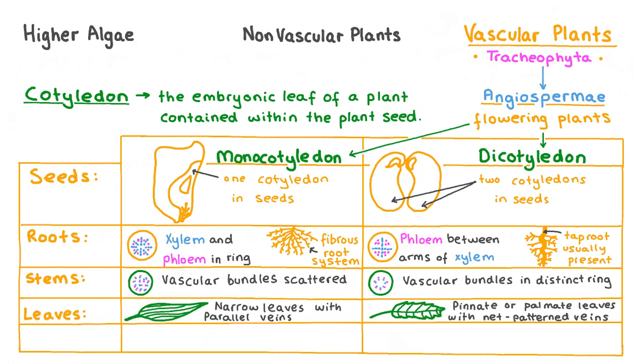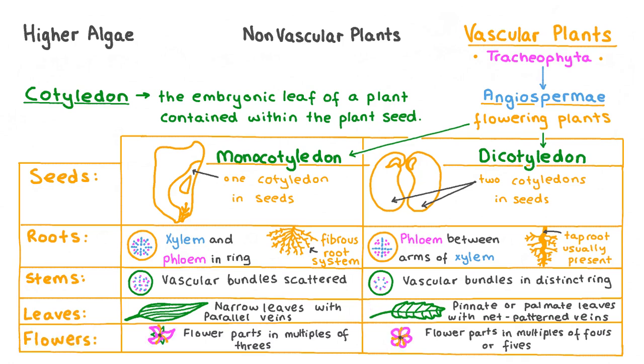Another difference is the pattern in which the veins form in the leaves. The leaves of monocots are narrow with parallel veins, while dicots have pinnate or palmate shaped leaves, and their leaf veins form a net pattern. Finally, they differ in the amount of flower structures. Monocots have flower parts in threes or multiples of threes, while dicots have flower parts in fours, fives, or their multiples. An example of a monocot is corn, and an example for a dicot is a sunflower.